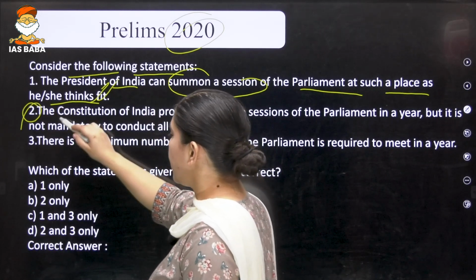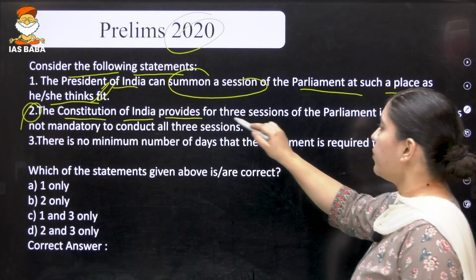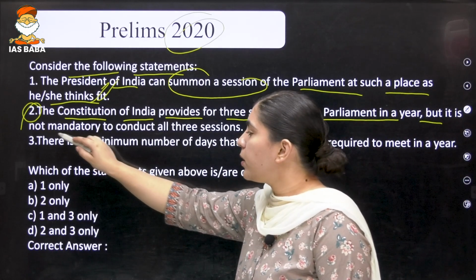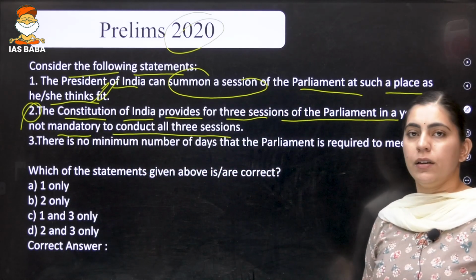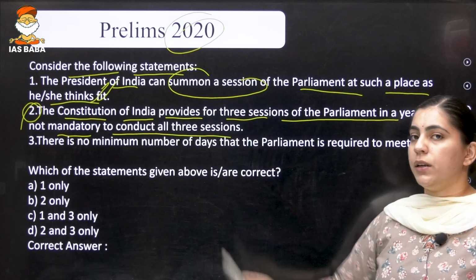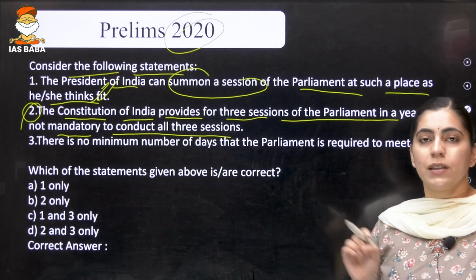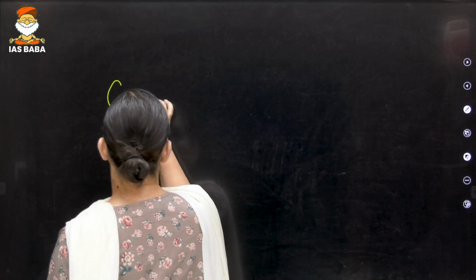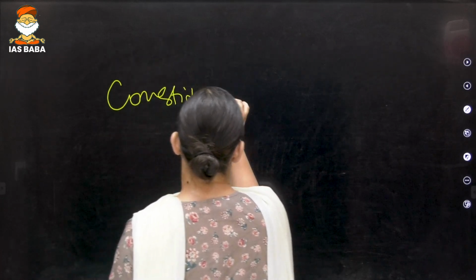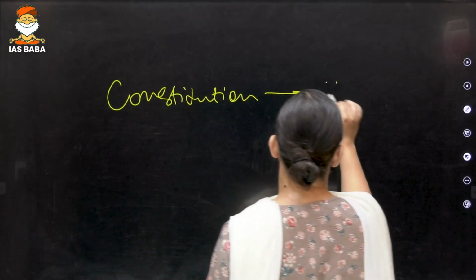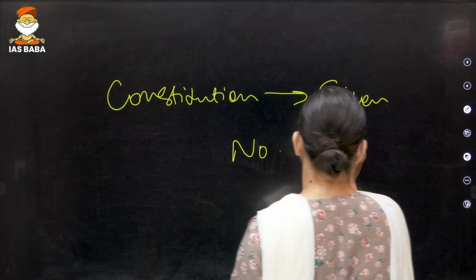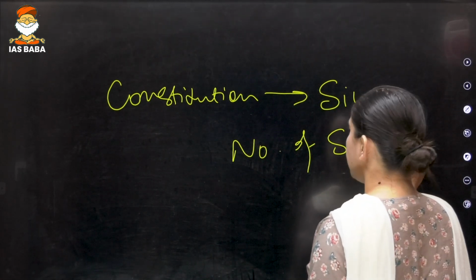The second statement says that the Constitution of India provides for 3 sessions of the Parliament in a year, but it is not mandatory to conduct all 3 sessions. This particular statement is incorrect. Why is it incorrect? Because the Constitution is silent on the number of sessions.